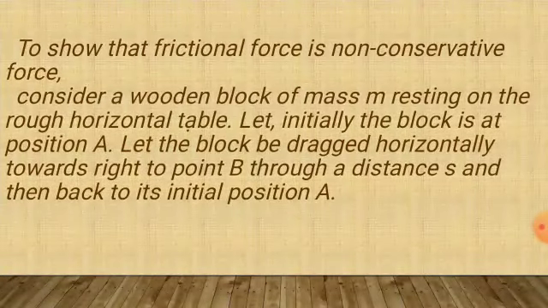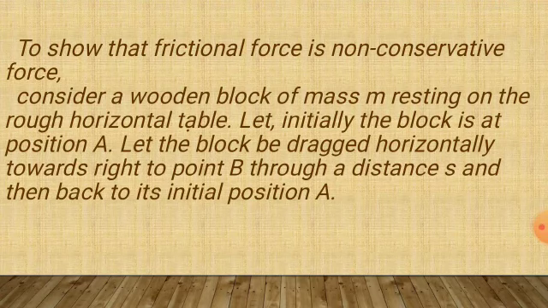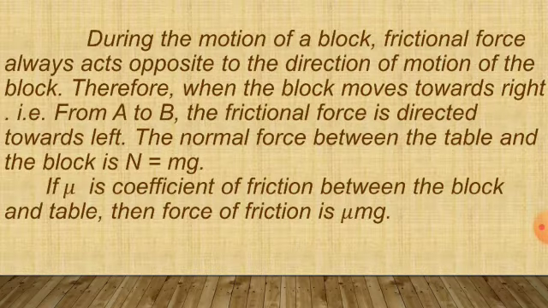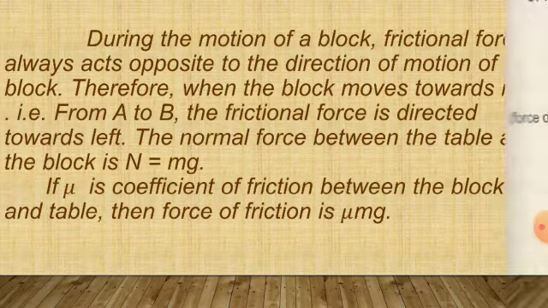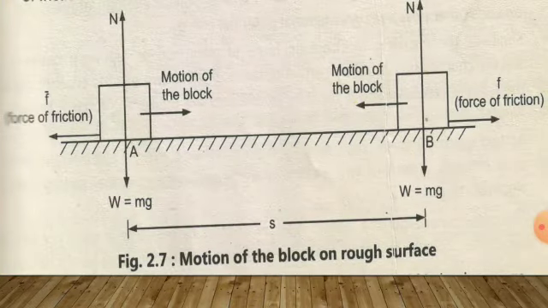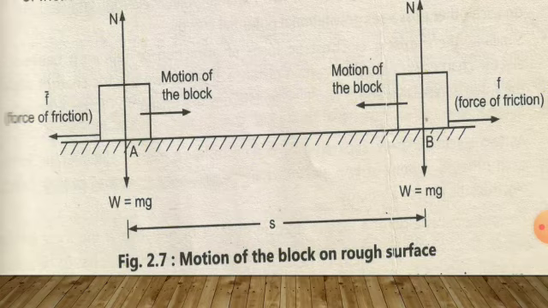Now we have to show that frictional force is a non-conservative force. Now suppose that a wooden block of mass m is resting on a rough horizontal surface as shown in the figure. Here the initial position of the block is at A. Now let the block be dragged horizontally towards the right to position B through a distance S, then back to its